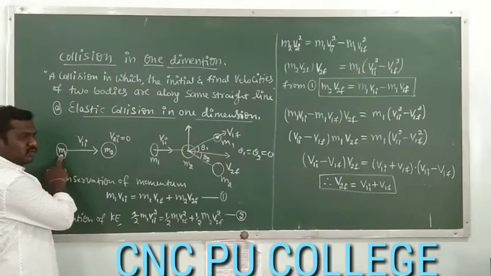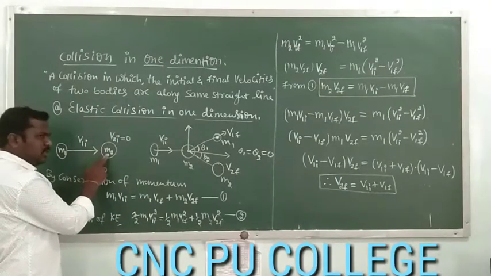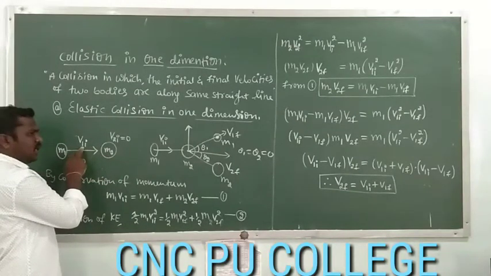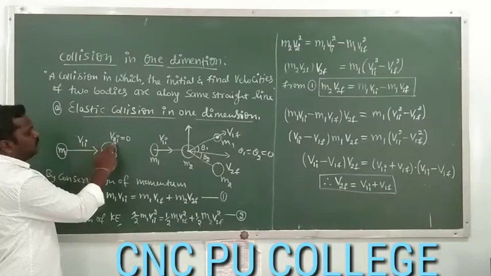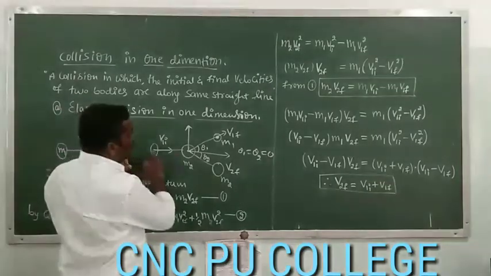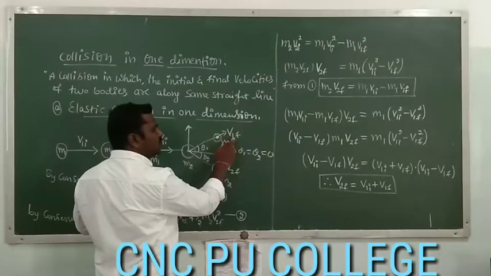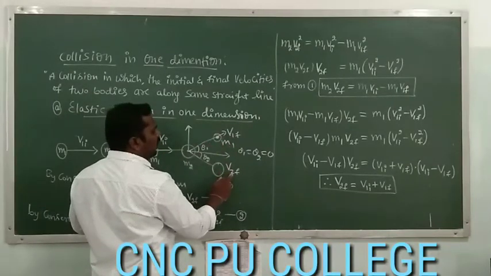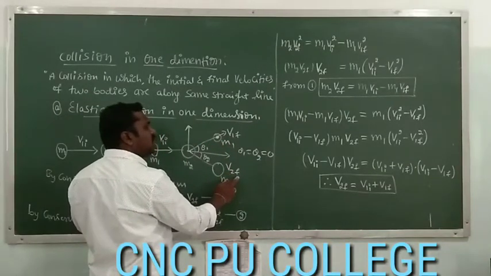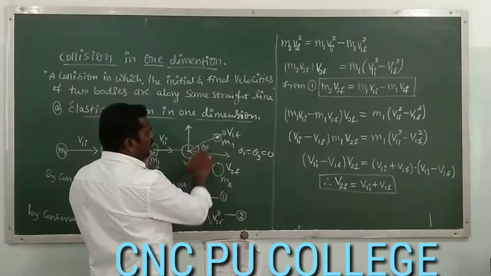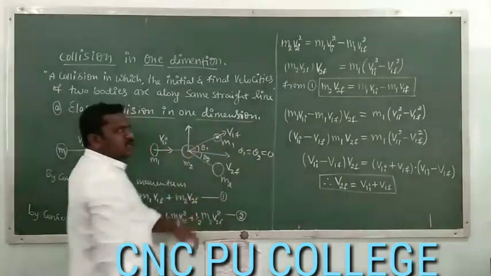m1 is the mass of the first body, m2 is the mass of the second body, v1i is the initial velocity of m1, v2i is 0, and after collision v1f is the final velocity of the first body and v2f is the final velocity of the second body. So theta 1 theta 2 being 0 means they are moving in a straight line.